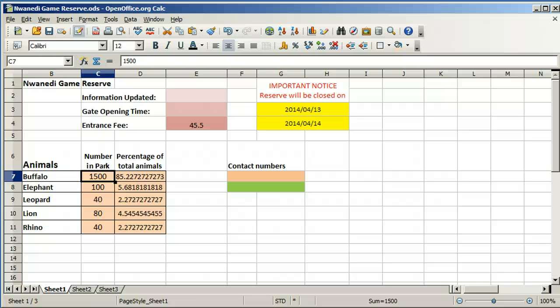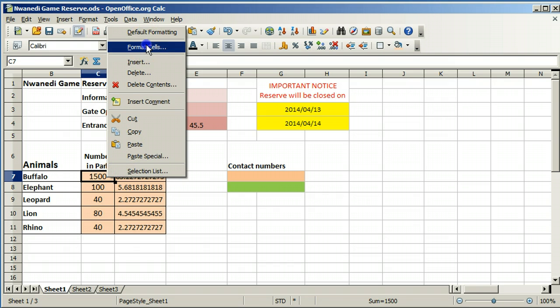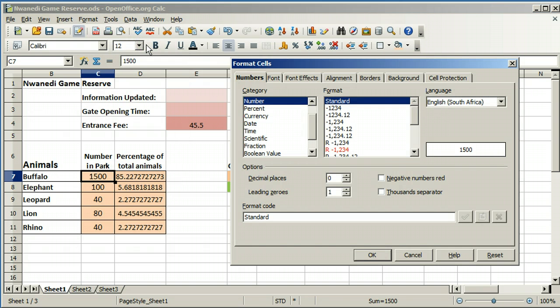Open Document Spreadsheets, Data Types. The data type of a number refers to the way that the number has been formatted. To change the data type, right-click in the cell and select Format Cells. A number which appears exactly as it was typed in, which can be seen in the preview area, is said to be in the standard number format.